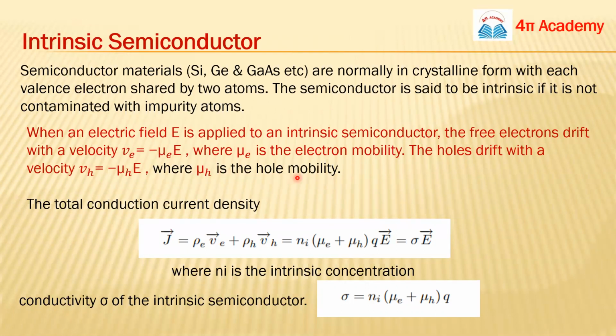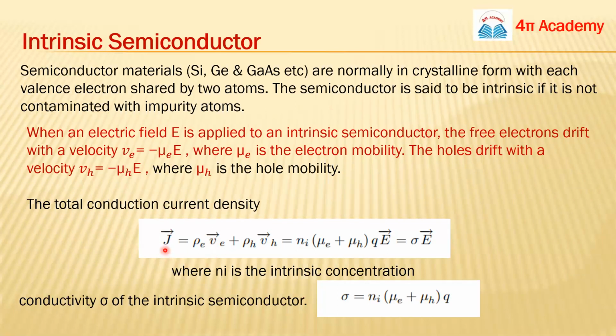Now we are going to calculate the conduction current density in this intrinsic semiconductor. In this semiconductor we have two types of charge carriers, electrons and holes, so two types of currents are there. The current density will be due to the two types of charge carriers.